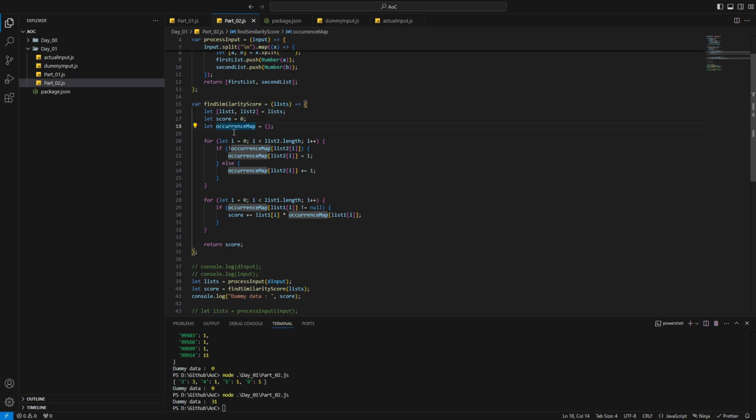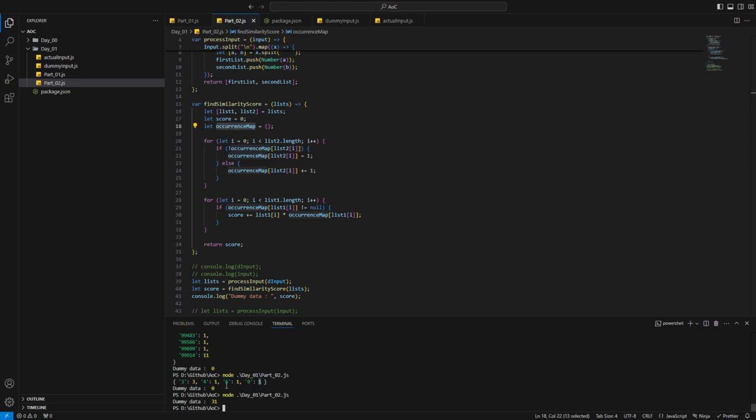What this occurrence map is, basically we are trying to create a hash map, or a dictionary you could call it, of each element in the second list and how many times they have occurred in that list. So then this is what it will look like. So 3 has occurred 3 times, 4 has occurred once, 5 has occurred once, 9 has occurred once.